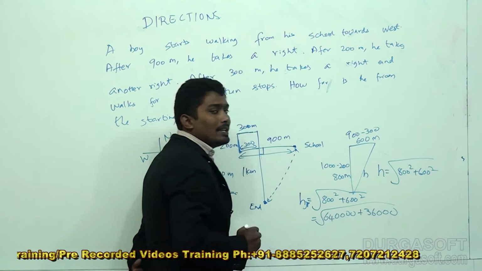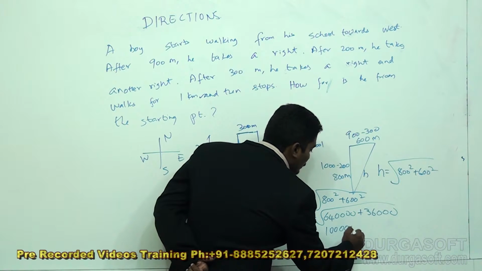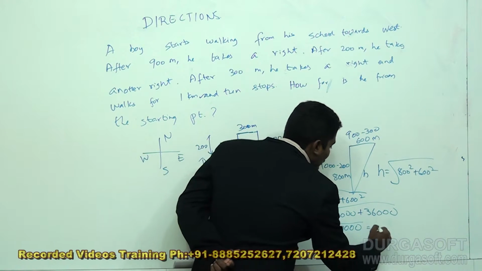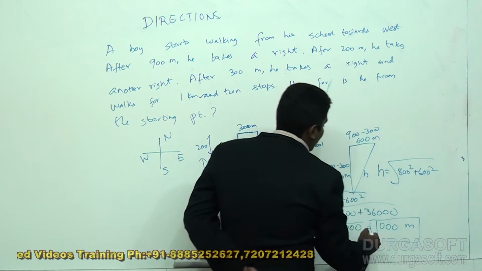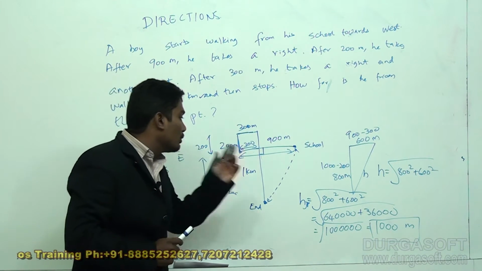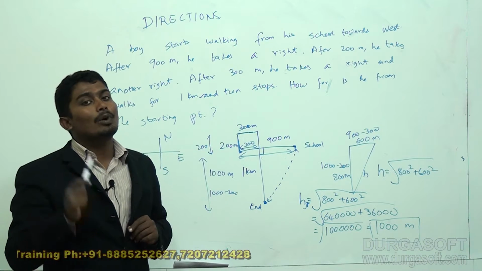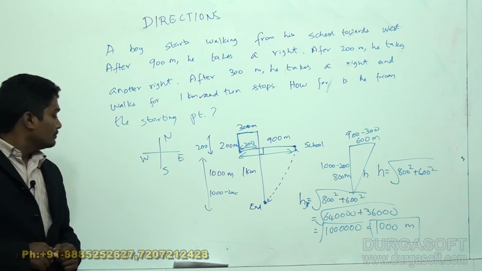If I add both these, I will get 100 followed by 4 zeros. The square root is 1000 meters, so the distance between the starting point and ending point is exactly 1 kilometer.